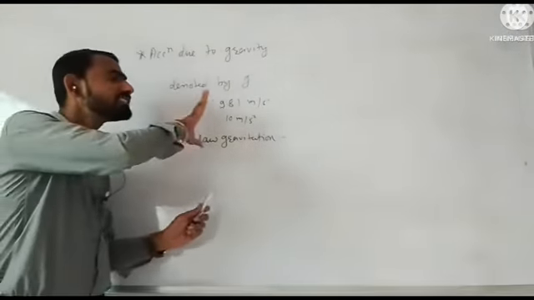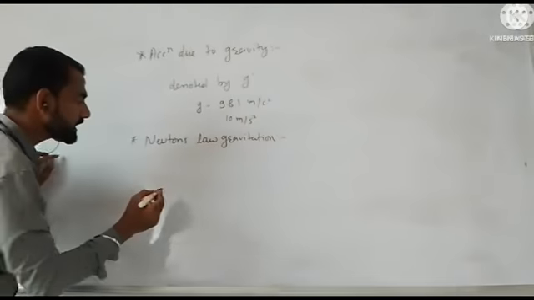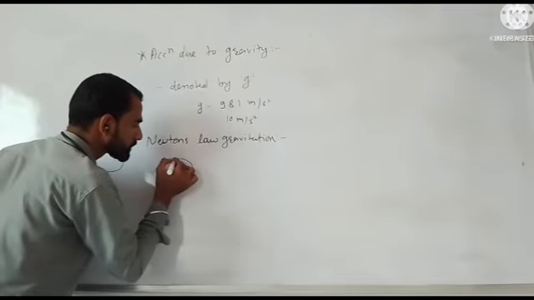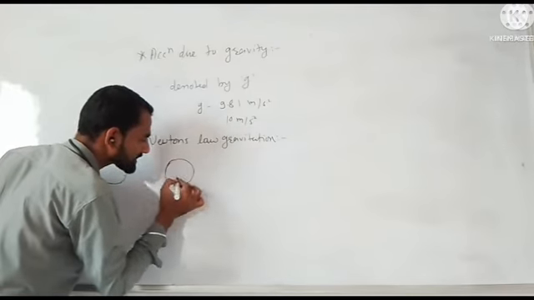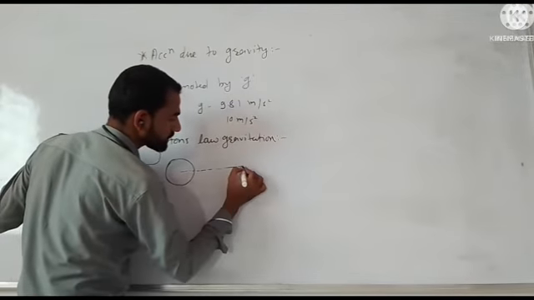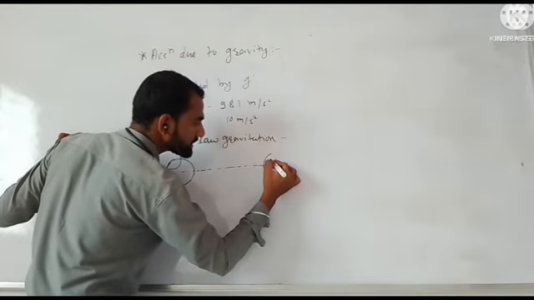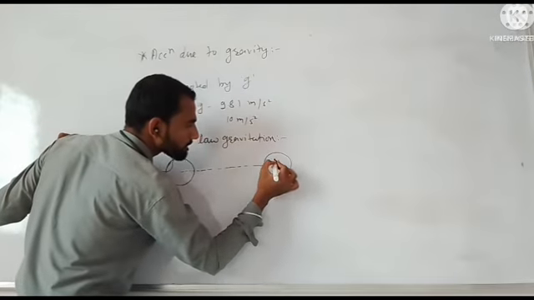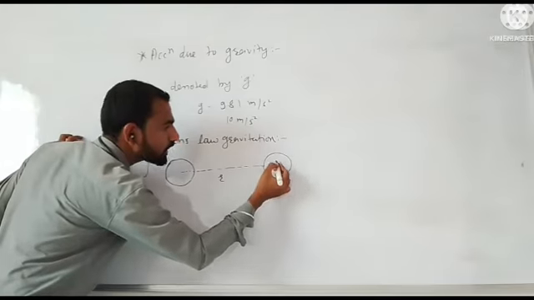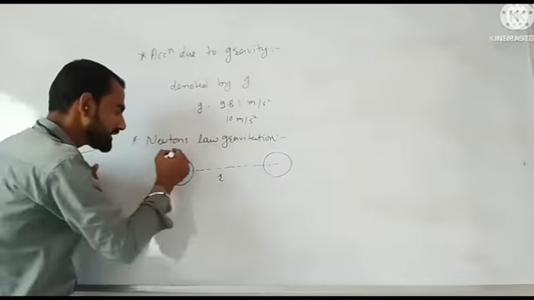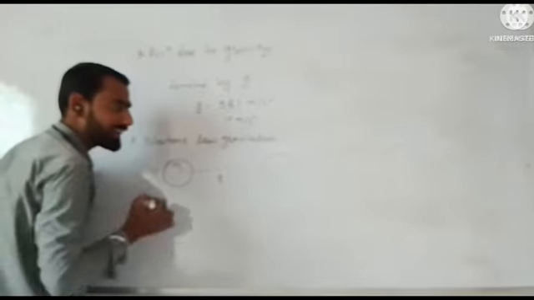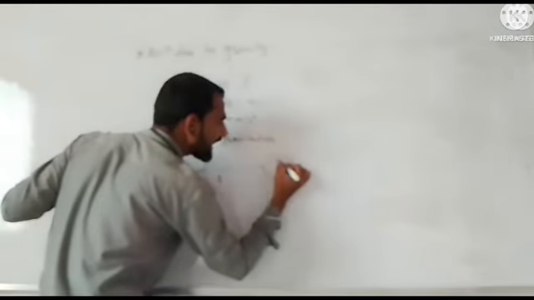The meaning of this statement is: consider two bodies separated by a distance r from their centers. Body 1 has mass m1 and body 2 has mass m2.